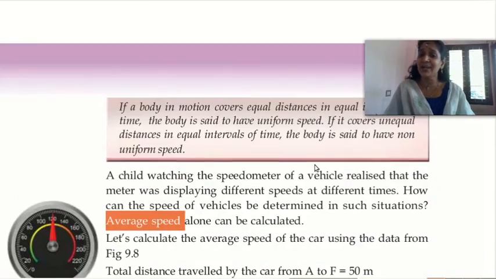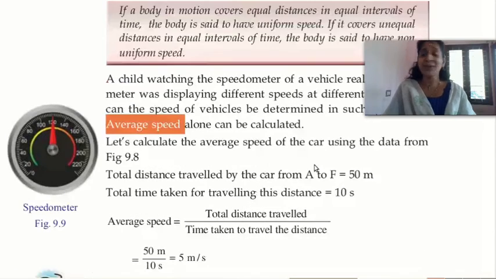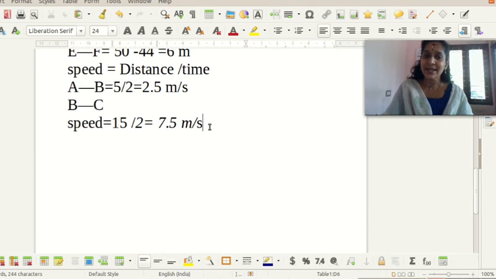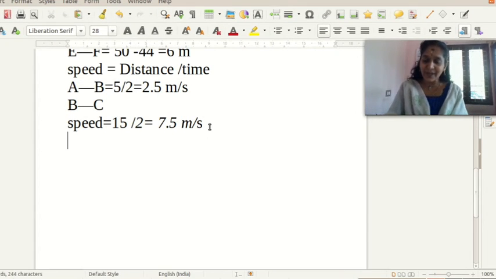For calculating average speed, there is an equation. Average speed is equal to total distance travelled divided by time taken to travel the distance.